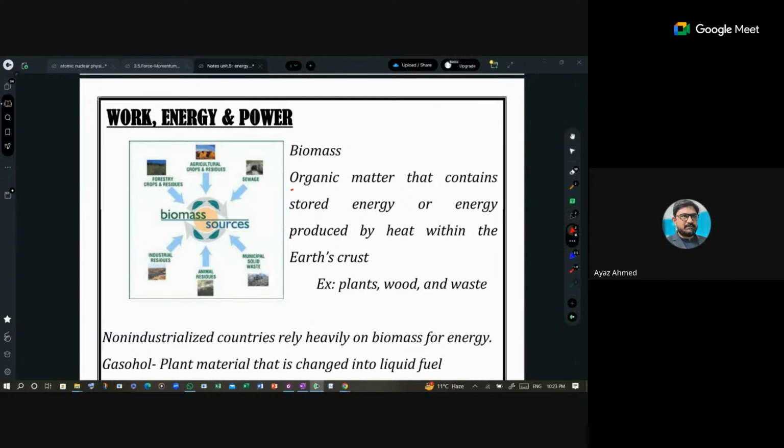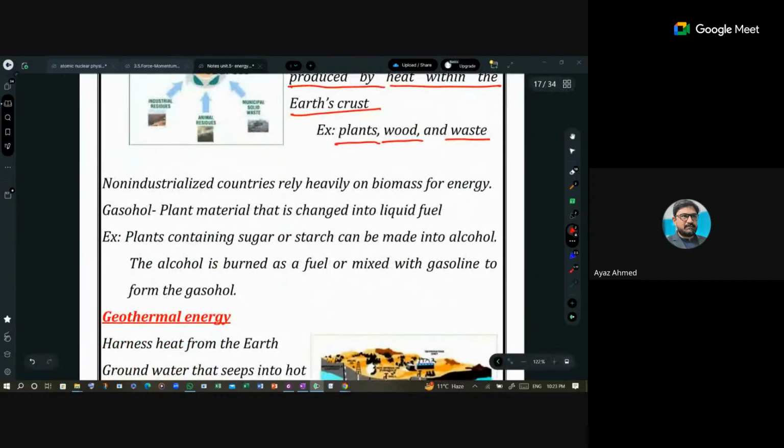It is organic matter that contains stored energy or energy produced by heat within the earth's crust. Examples are plants, wood, and waste. Non-industrialized countries rely heavily on biomass for energy.